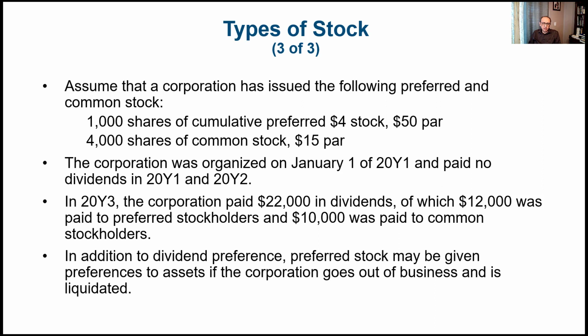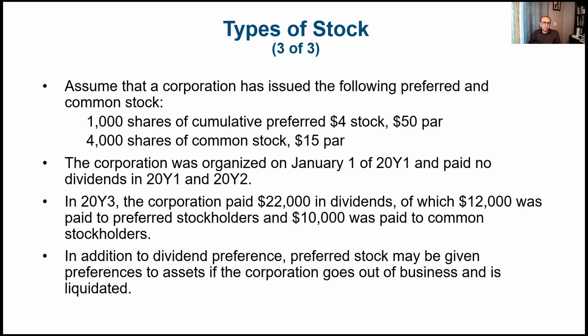So if for any year they didn't receive any dividends, it's going to be accumulated, or in other words, we call it in arrear. So the corporation was organized on January 1st of year 1 and paid no dividends in year 1 and year 2. So we have 2 years here of dividends in arrear.